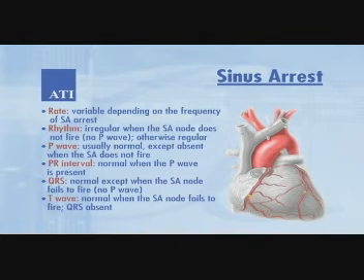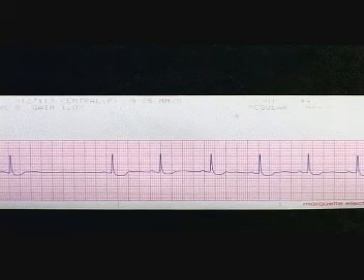PR interval normal when the P wave is present. QRS normal except when the SA node fails to fire, no P wave. T wave normal when the SA node fails to fire, QRS absent. The only abnormality is the occasional failure of the SA node to initiate an impulse with a subsequent missed beat.